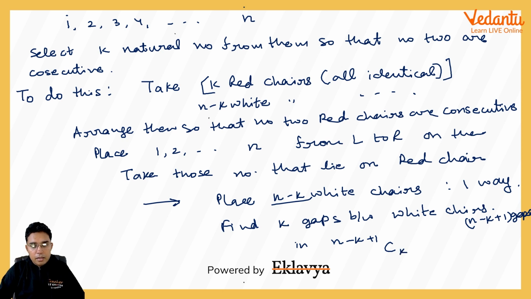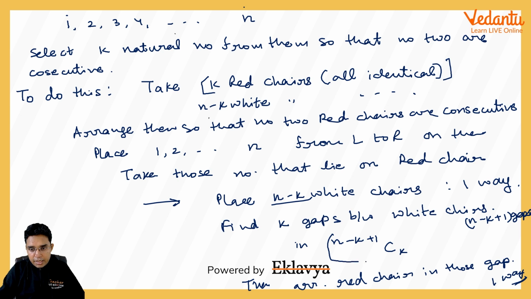And then arrange red chairs in those selected gaps, which will be again in one way only. So what you can see is that doing this will be done in just n minus k plus 1 Ck ways, and that is the answer for this question.